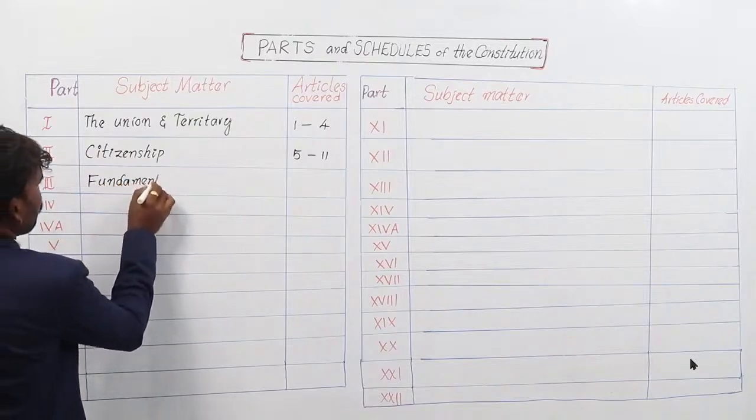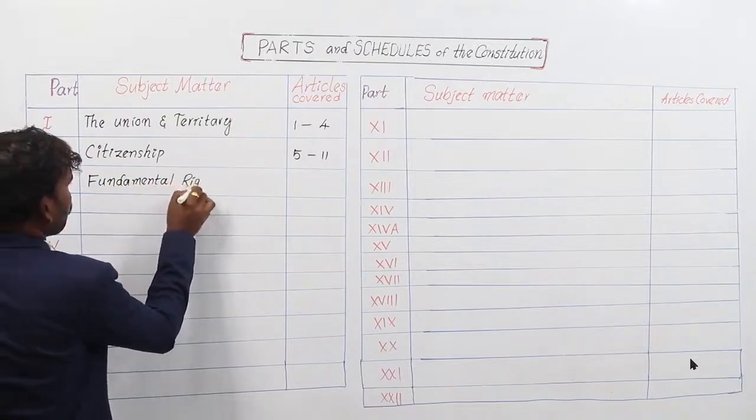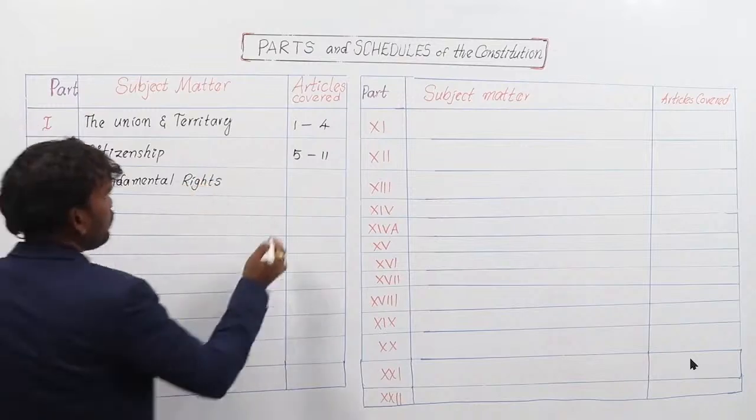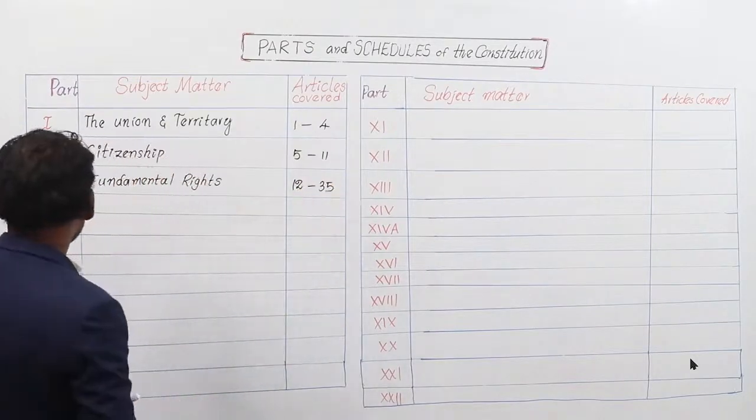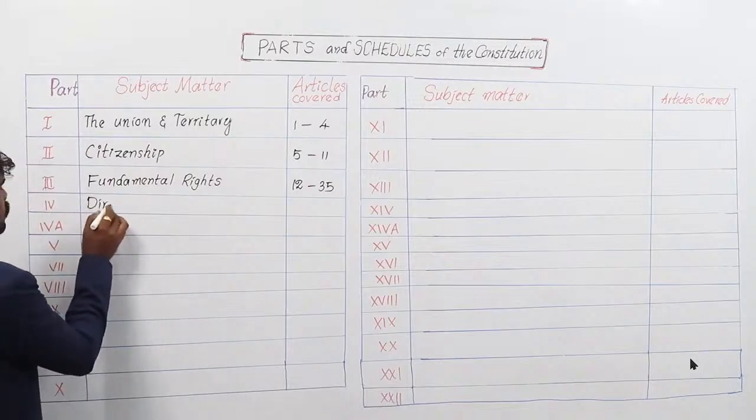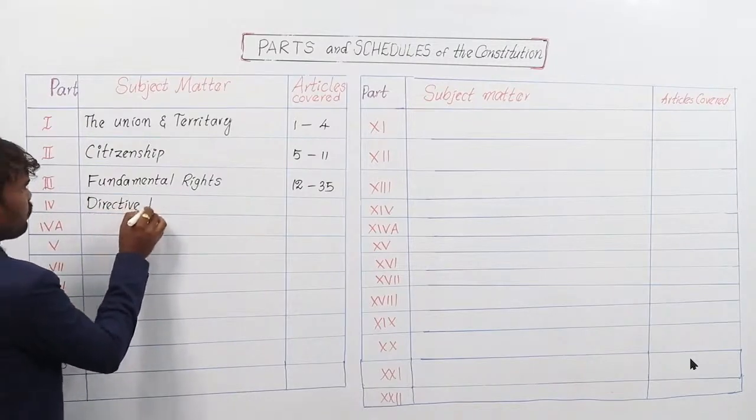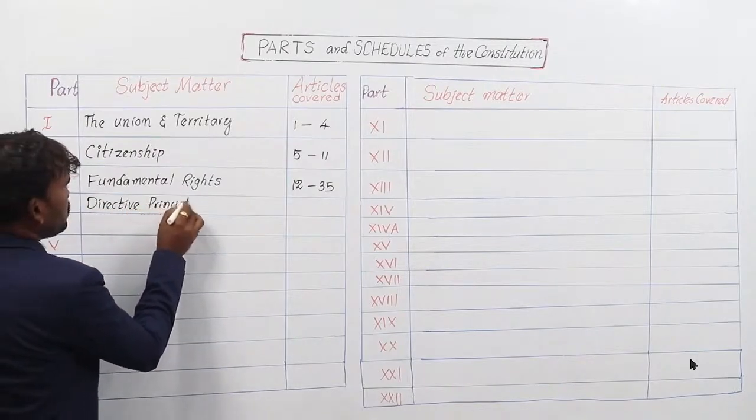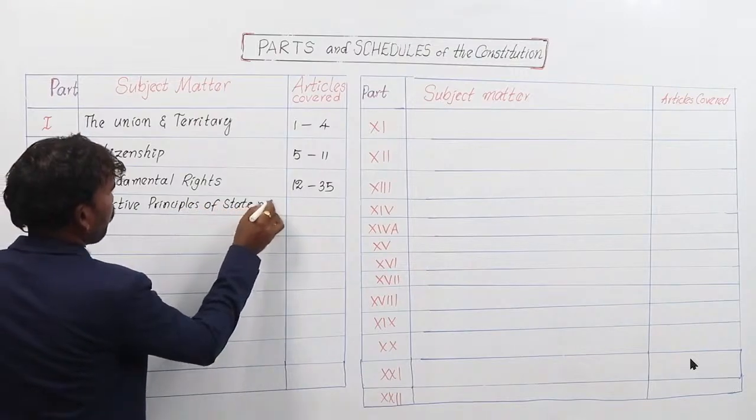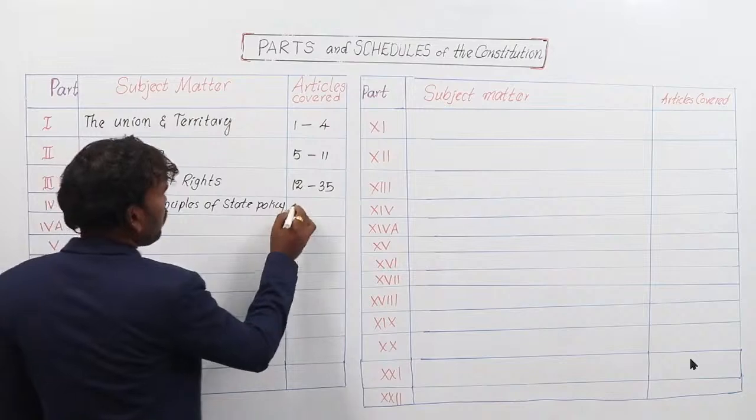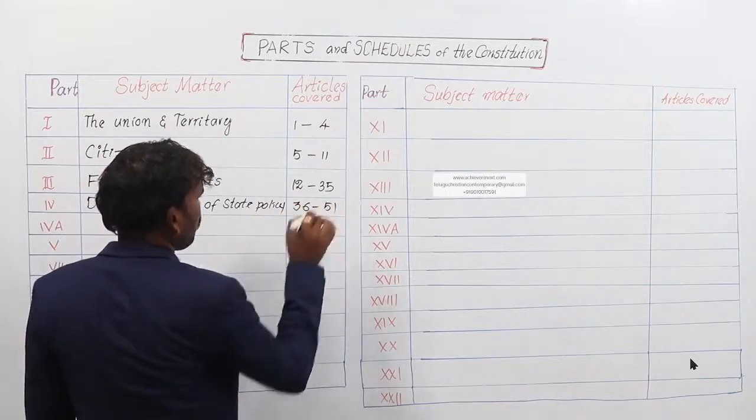Fundamental rights. Articles covered from article number 12 to article number 35. And fourth part deals with directive principles of state policy. Articles covered from article number 36 to 51.